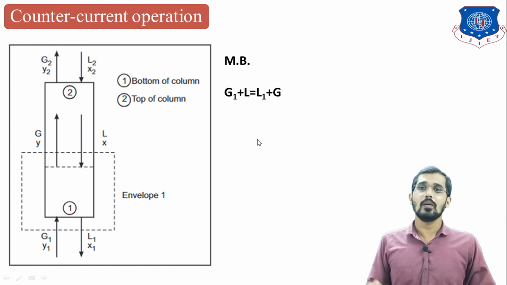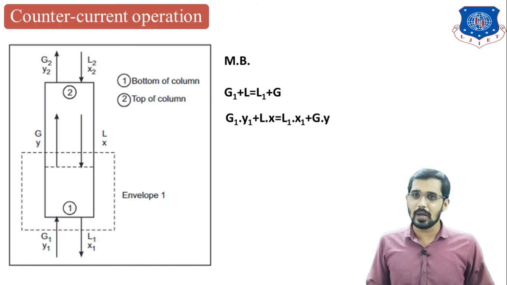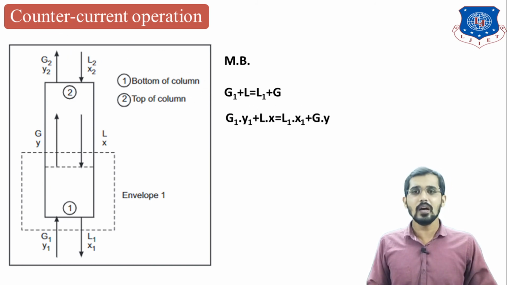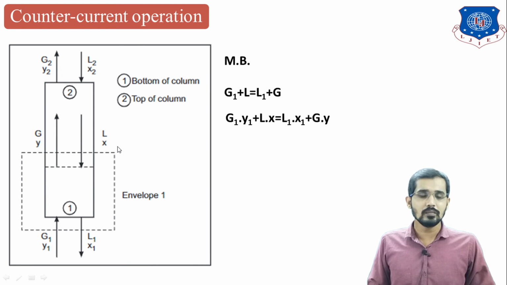If I take the component balance over this differential part only, I just multiply by the compositions: G1 Y1 plus L X is equal to L1 X1 plus G Y. For the overall material balance, inlet is equal to outlet, so G1 plus L2 is equal to G2 plus L1.